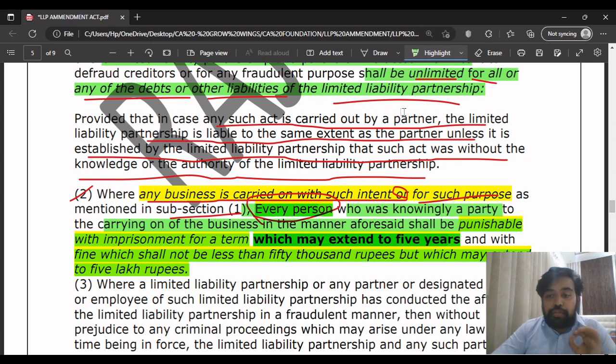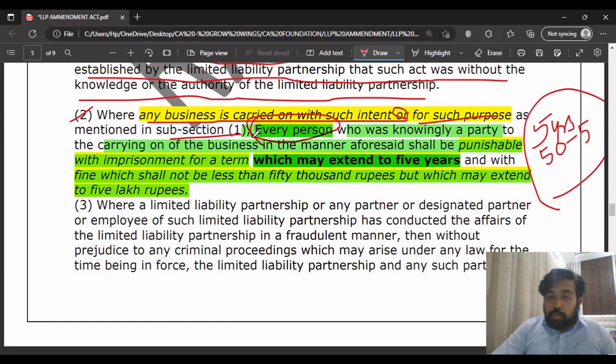See, you can remember it like 555. It is very easy. 5 years imprisonment and 50,000 fine, but which may extend to 5 lakhs. See, everything is 555. 5 years, 50,000 fine, which may extend to 5 lakhs. It's very simple. Understood? This word you have to remember, every person. This is the keyword which you should remember. Every person means not only LLP, not only partners, every person who is knowingly a party to carrying out the business of fraudulent business or with the intention of defrauding the creditors.